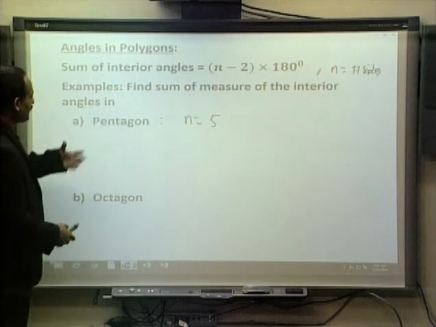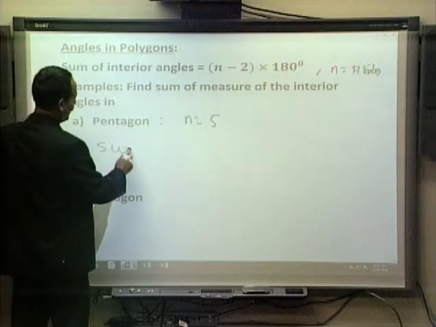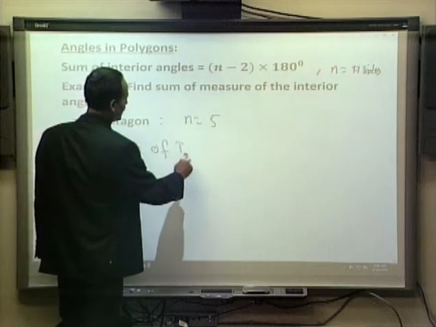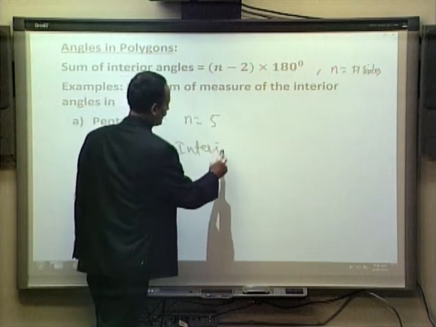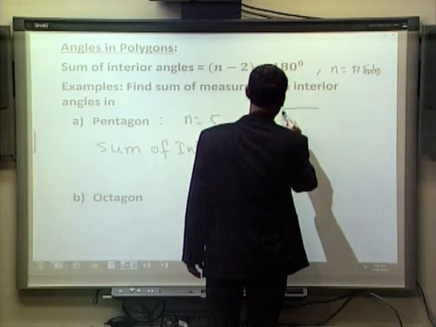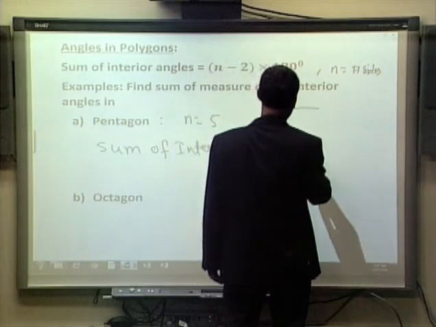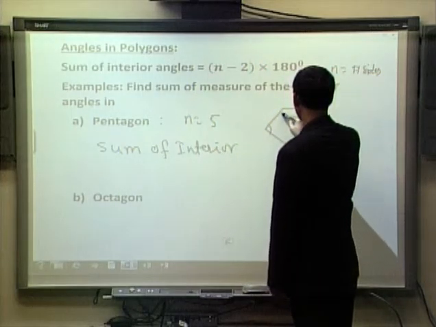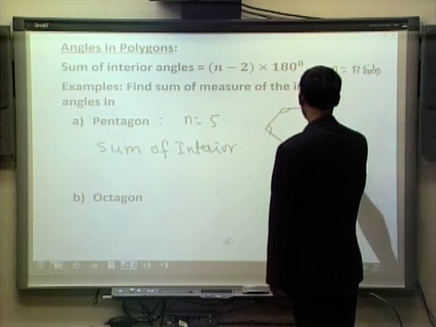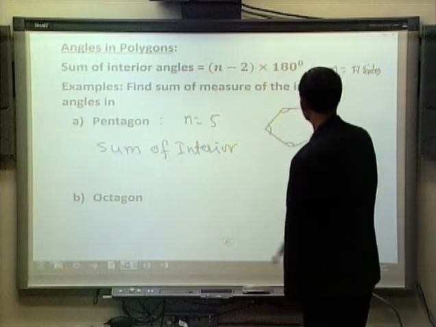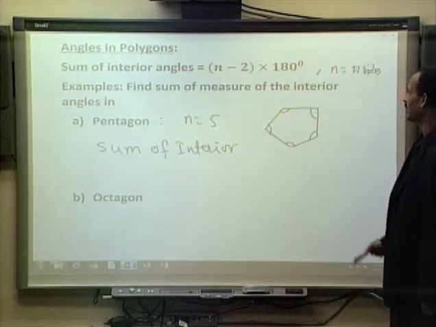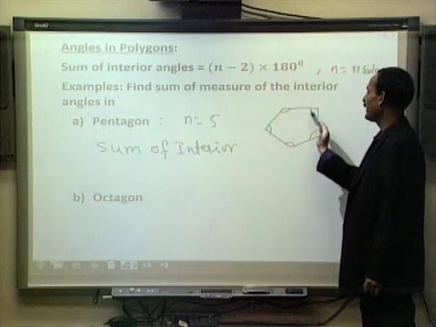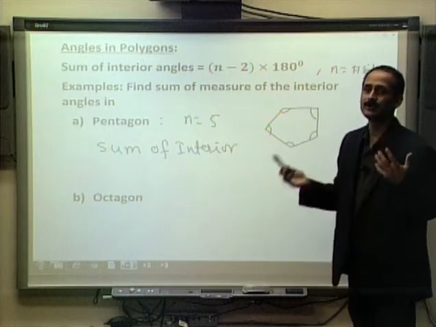interior angles in a pentagon, interior means this. Let's say this is our pentagon, 1, 2, 3, 4, 5. This is the first interior angle, this is the second interior angle, this is the third, this is the fourth, and this is the fifth interior angle. We want to know if we add them up, how much will be the total.